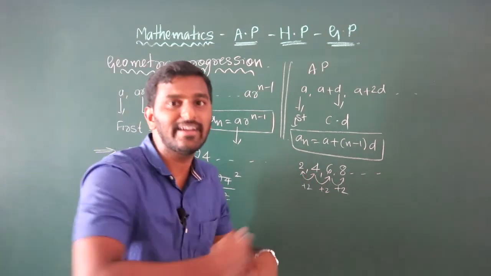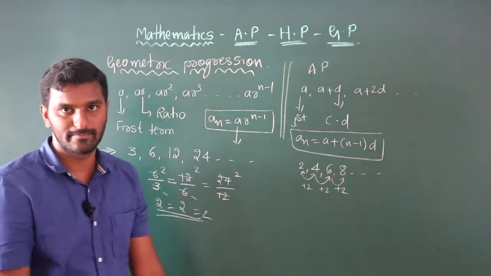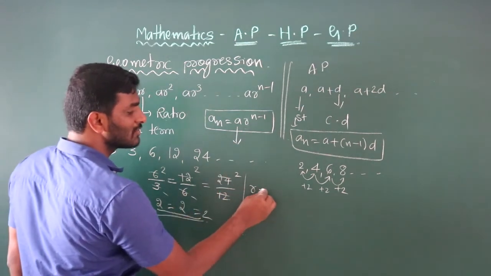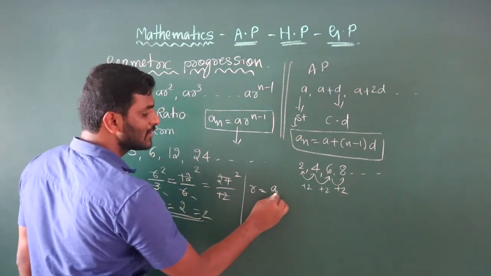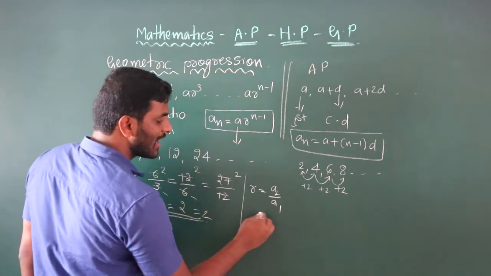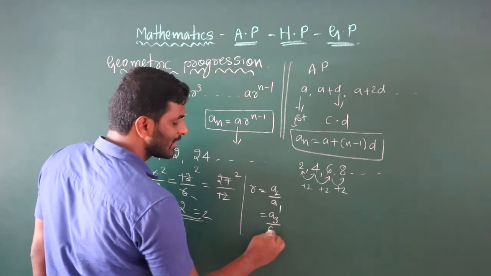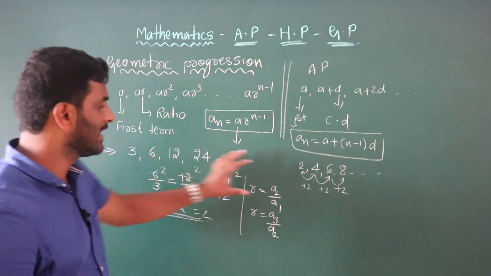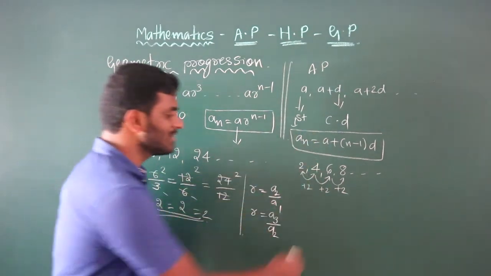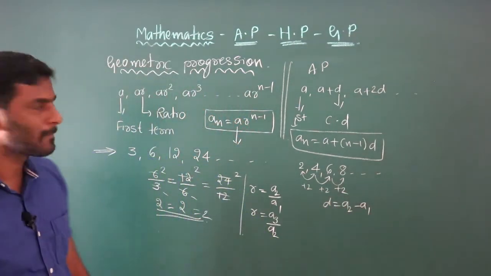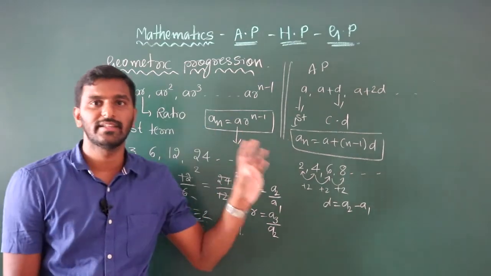In the AP we are adding; in the GP we are dividing. Clear? Then, what is the formula of r? r is equal to a2 divided by a1, otherwise r is equal to a3 divided by a2. Here is the ratio. The common difference is a2 minus a1. Clear? Yes. So, we will move on to the next sum.